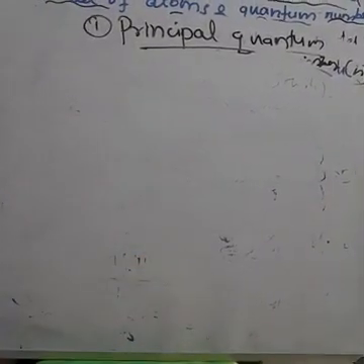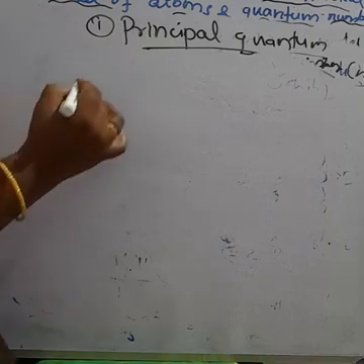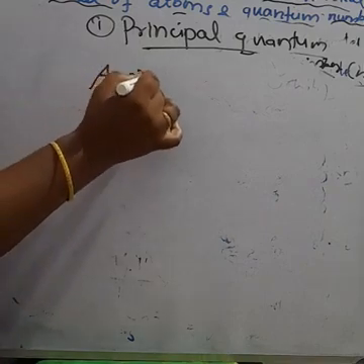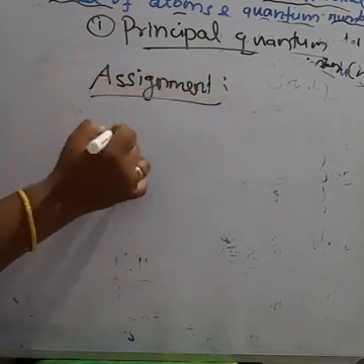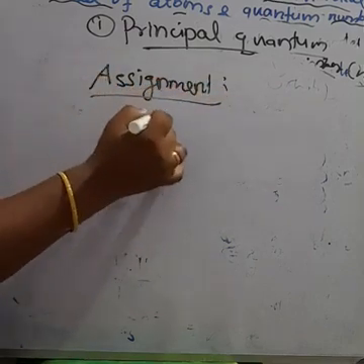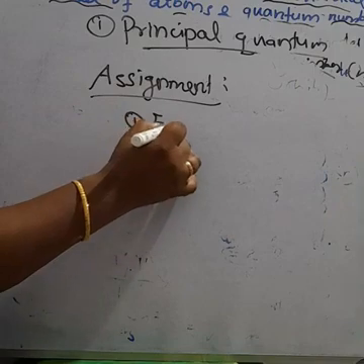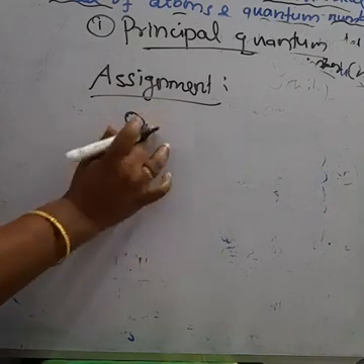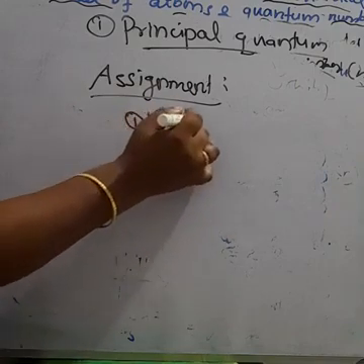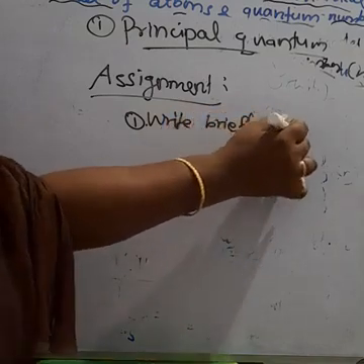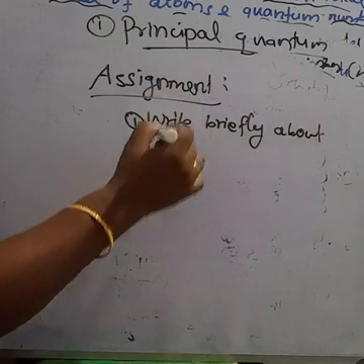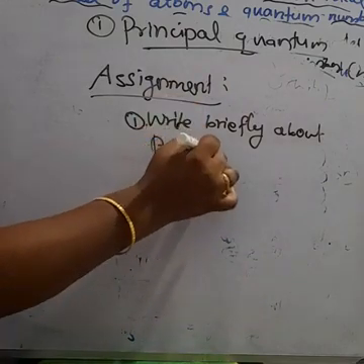I hope all of you understood. Okay. So today your assignment: write briefly about the principal quantum number. Very, very important question. If you have the book, take page number 44.